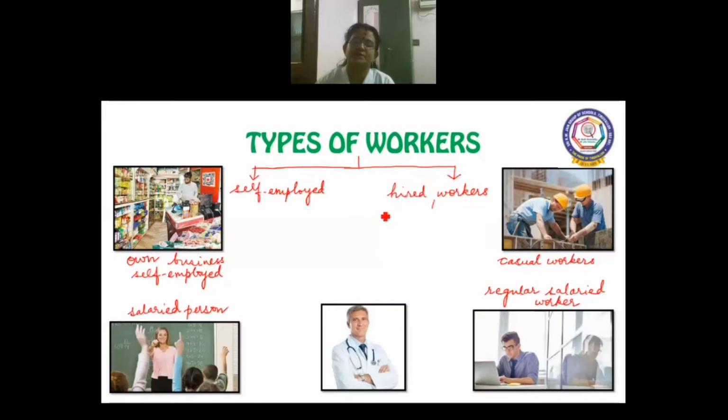So again, it is classified into two: salaried workers. These are regular. So they are regular salaried workers, and the other one are casual workers or even contract workers.